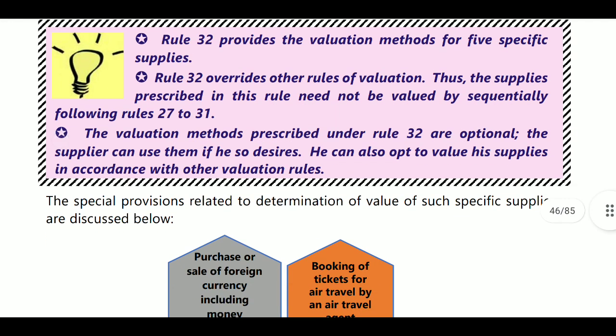Next, we will not see the open market value or price consideration like in the other rules. We will not see that in rule 32 cases. Rule 32 provides 5 specific cases.